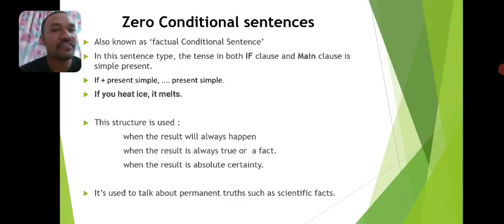As far as zero conditional sentence is concerned, this structure is used when the result will always happen. What do we mean by when the result will always happen? Look at the example. If you eat ice, it melts. So if you put some ice under the sun, is there anyone who is going to stop you performing that condition? No, there is no one to stop you. So you can easily put some ice under the sun or on a stove.